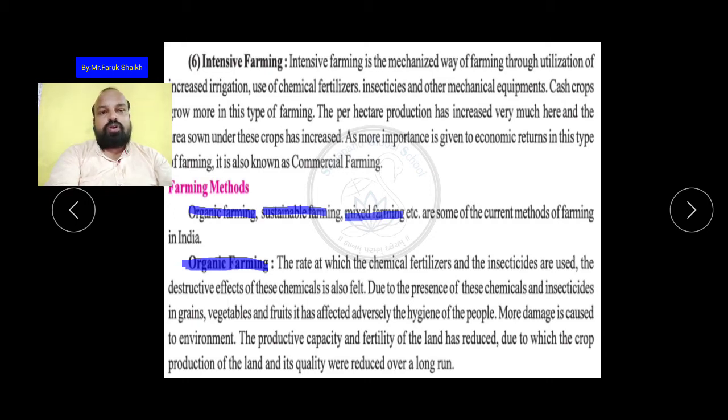Okay, so that is why we should follow organic farming. We have to use only compost fertilizers, and the pesticides are also made from the dung of animals and the extract of neem trees.